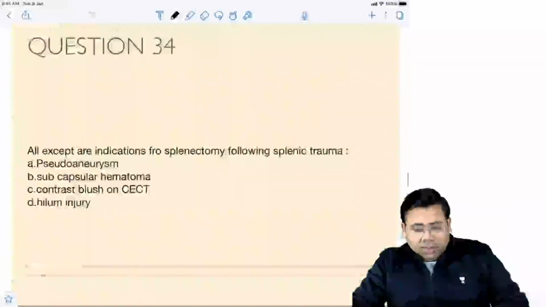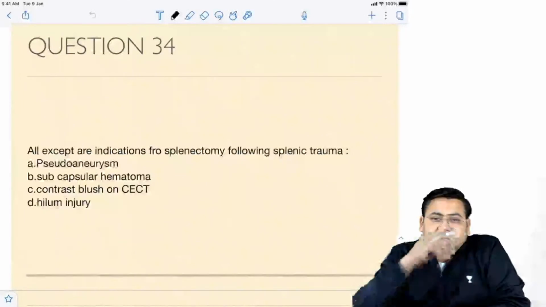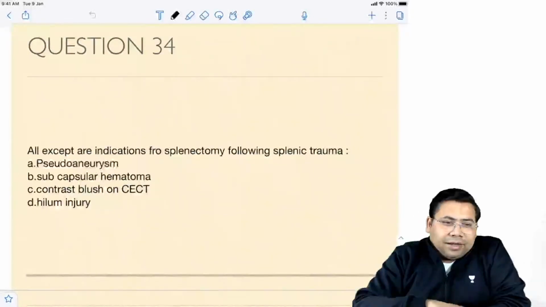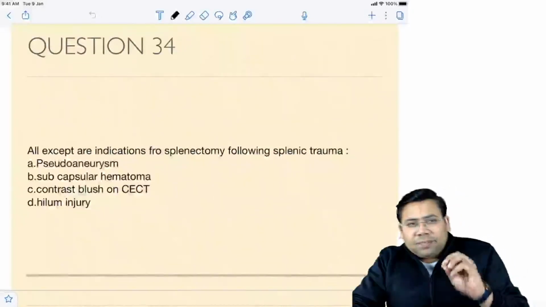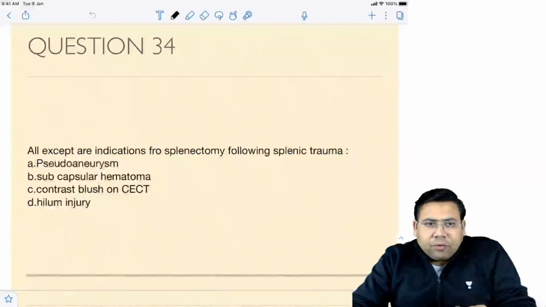Let us discuss this question. All except are indications for splenectomy following splenic trauma. Good evening, Varsha, beta. God bless you.